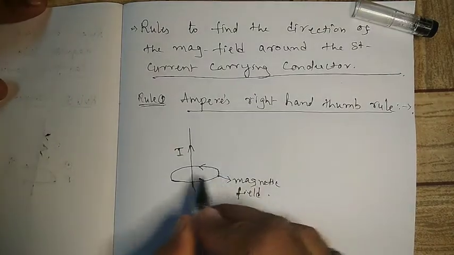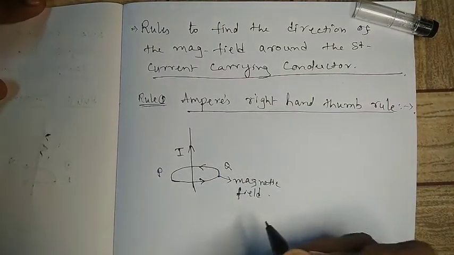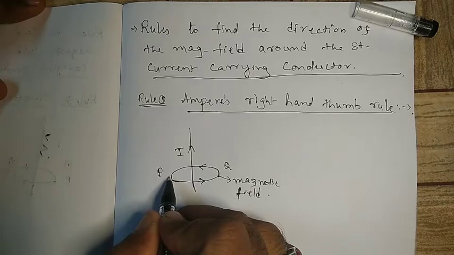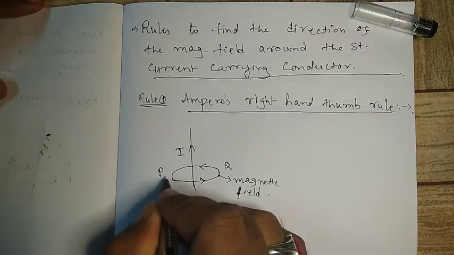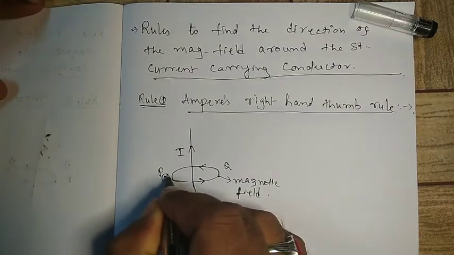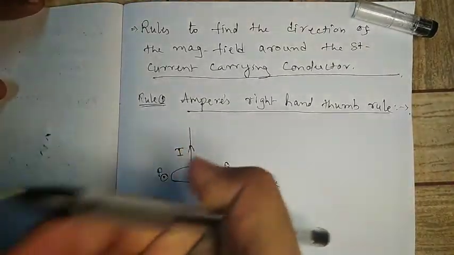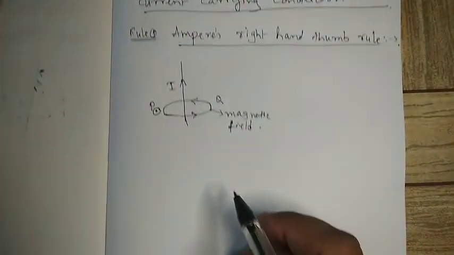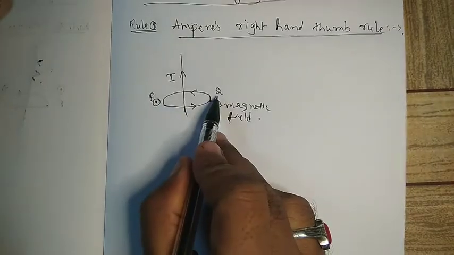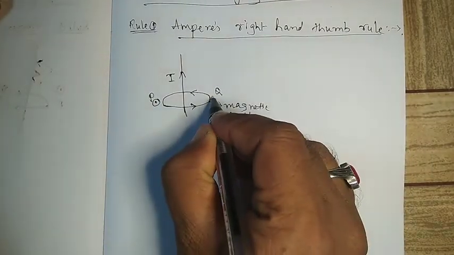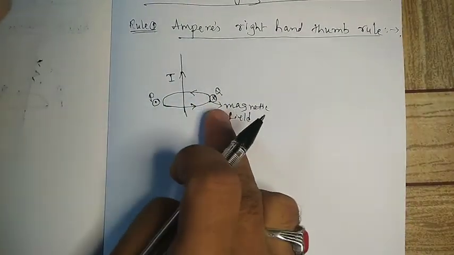Here we can see that if I take two points, one is point P and one is point Q. If I talk about the point P, here the magnetic field is coming outward. Outward I can show with a dot. Here the dot represents that the magnetic field is coming outside. And if I talk about the point Q, here I can show a cross. Cross means the magnetic field is moving inside.